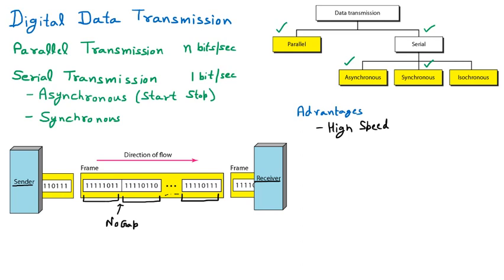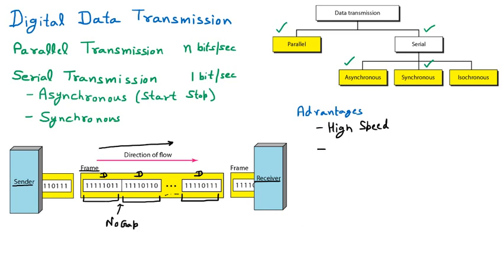And one important thing is these data are merged. All the data are merged and combined into a frame. So it is not character to character transmission where I send one character and wait. No. All the data characters are merged and sent in the form of a frame, meaning they are continuously sent on the fast mechanism. From sender to receiver, they are sent in the form of frames. So that's why we are achieving high speed.